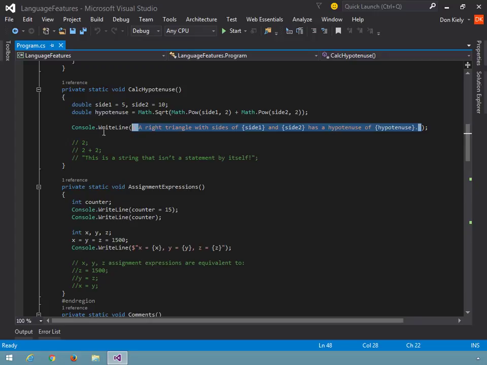So it's not an expression statement. Okay, but a method invocation that receives that expression is an expression statement, because WriteLine does something with the value of the expression. It writes it to the console window. Okay, so to make the point clear, you can't just add a semicolon to the end of an expression and have it be a statement.